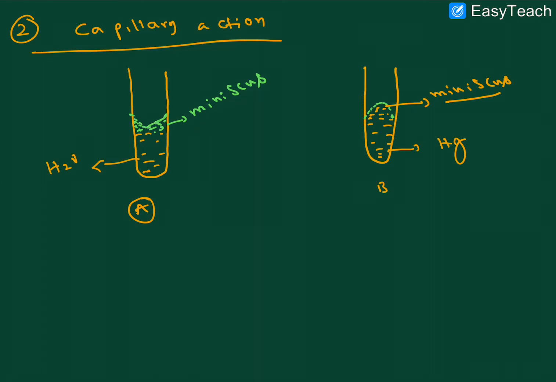Water has a lower meniscus, like this, and mercury has this one. The reason is that we know there are two types of forces: cohesive force and adhesive force.